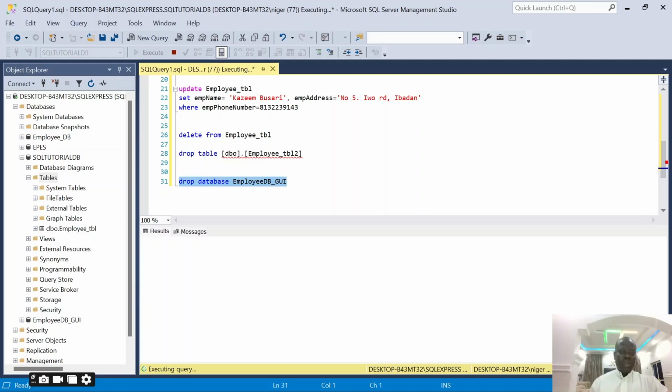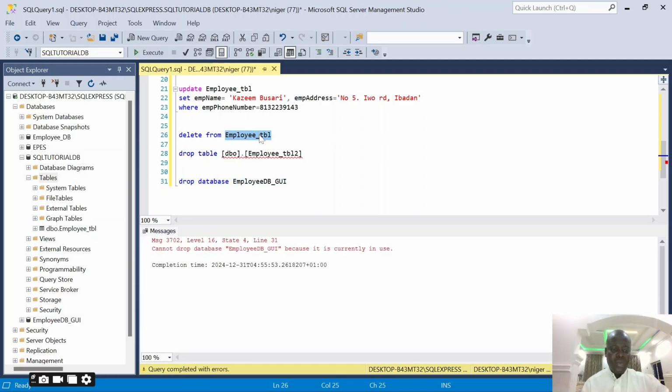So the bottom line I want you to understand is that delete removes the contents from the table, while drop will drop whatever you want to drop. You can see it says cannot drop this DB because it's currently in use. So we are using it, and it refused to drop it. I have to close it so that I'll be able to drop it.